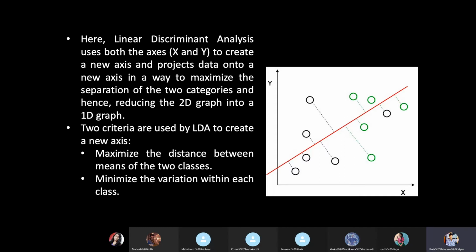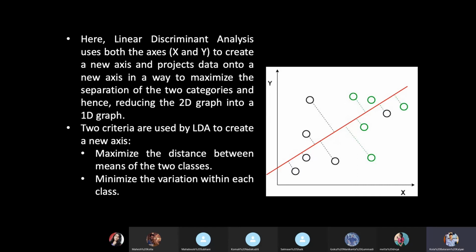So previously you were having two axes, like x and y. After the conversion, it will be like one axis only. There will not be x and y. There is a unique axis where all the data points lie upon. How this can be done is by fitting a regression line and calculating the variances